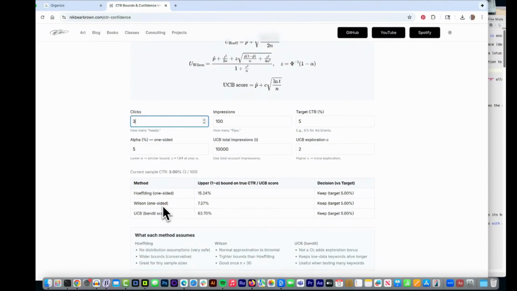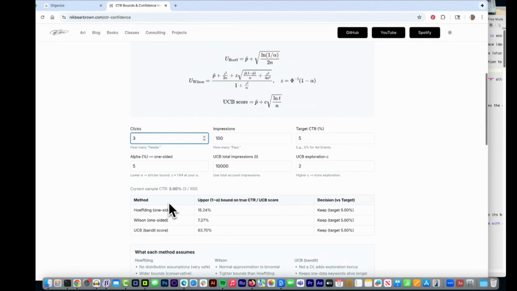Wilson is typically more conservative than a Hoeffding bound and better on smaller sample sizes. UCB is wildly optimistic. So I've included it here mainly for theoretical purposes, but I would not recommend using that for this purpose. It's great for other purposes, particularly automatically choosing channels to go to if you have multiple choices.